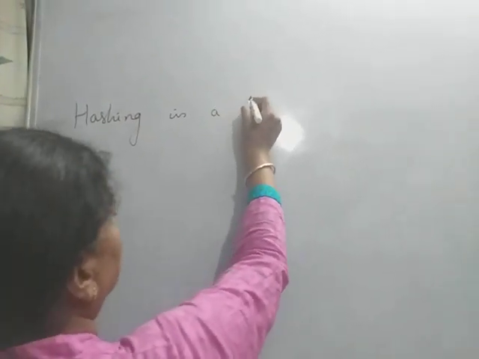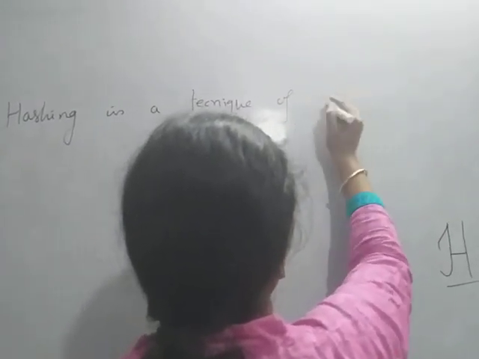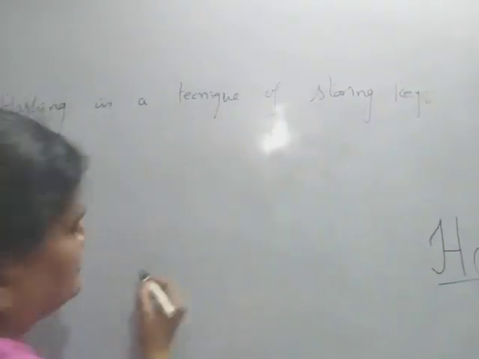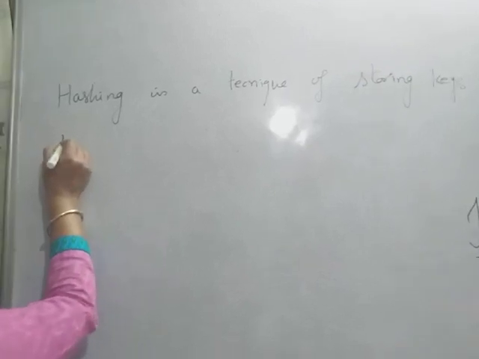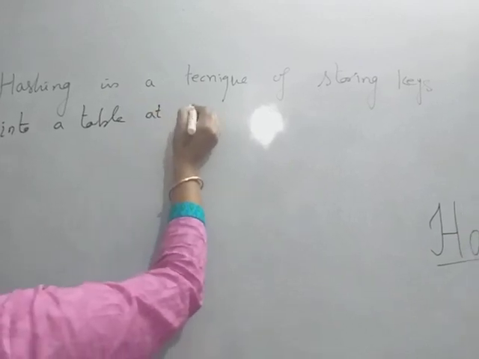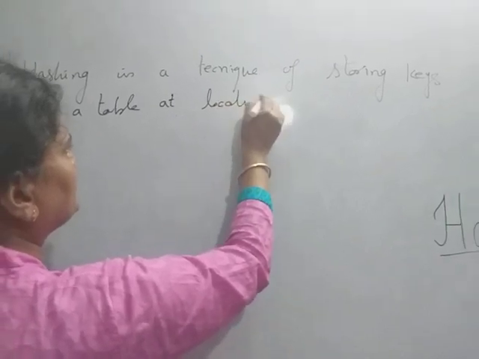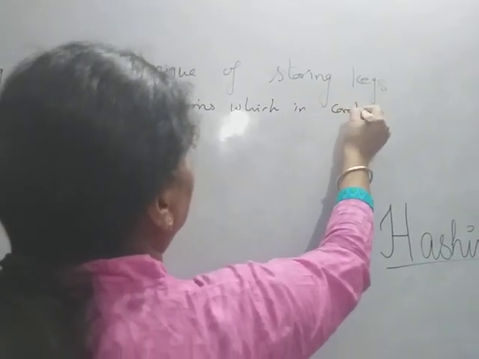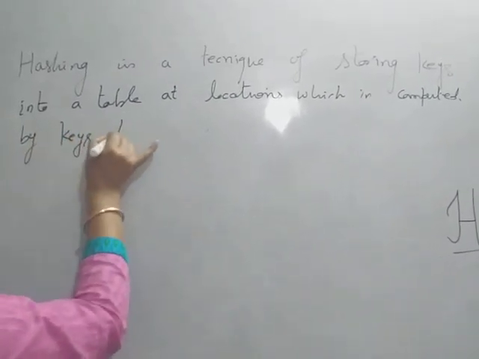There are a number of definitions of hashing, but simply, hashing is a technique of storing keys into a table at locations which is computed by keys themselves. Okay.